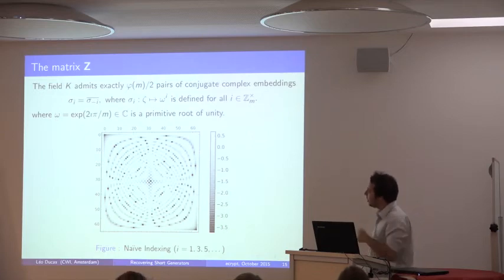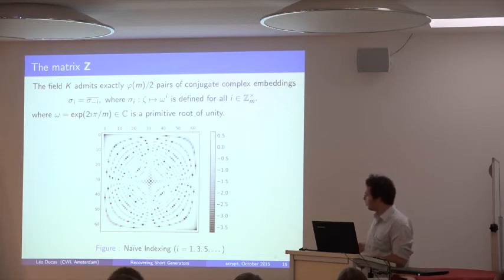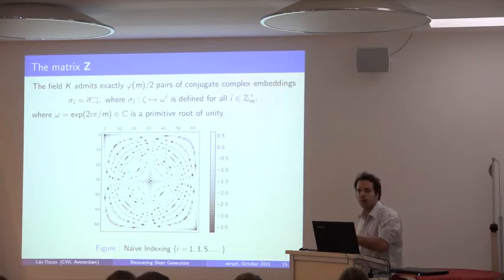Something is going on definitely, but maybe I've been a bit naive because here I've only indexed using indices that are invertible mod m, so maybe I thought I just order them like this, but that's pretty naive. Because this is a group, you probably want to organize your matrix according to the structure of this group.